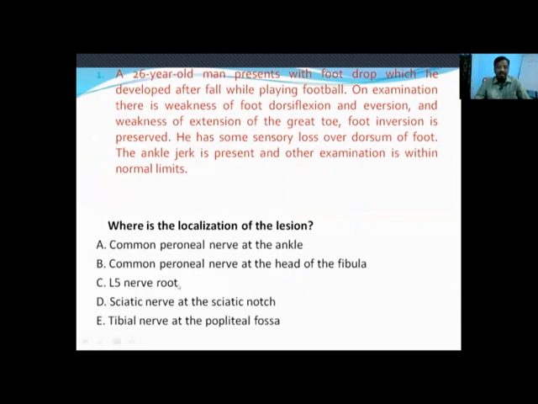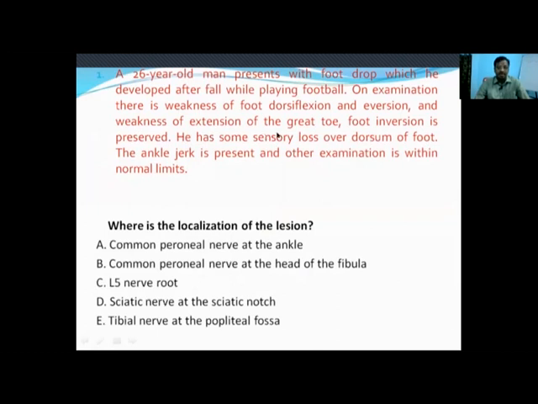Why is the L5 nerve root not involved? Because with the L5 nerve root, they will have minimal low back ache since a long time, and also they will have foot inverters weakness. But in our question, there is no weakness of the inverters, as that is not clearly mentioned here. Sciatic nerve at the sciatic notch.